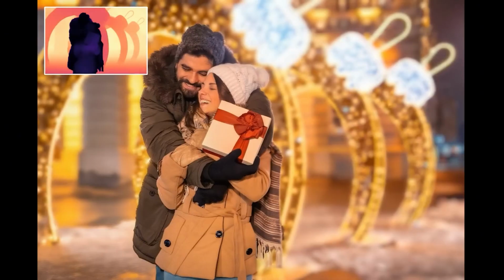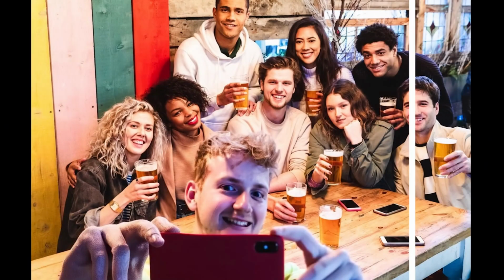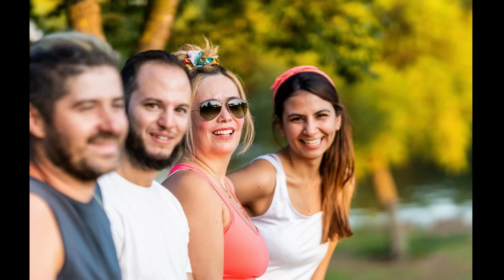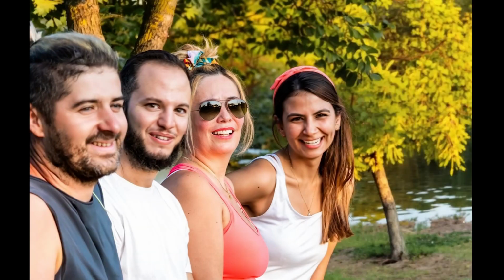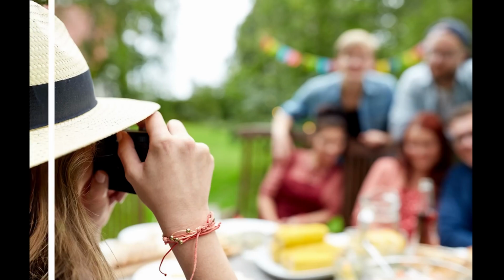We've all been there. You take a group selfie or a photo of a couple, and one person is blurry. This saves those memories. You can bring everyone into focus. In fact, you can just say, focus on everything. It brings the friends outdoors, the business team, and the conference audience all into focus. It recovers details that looked lost.